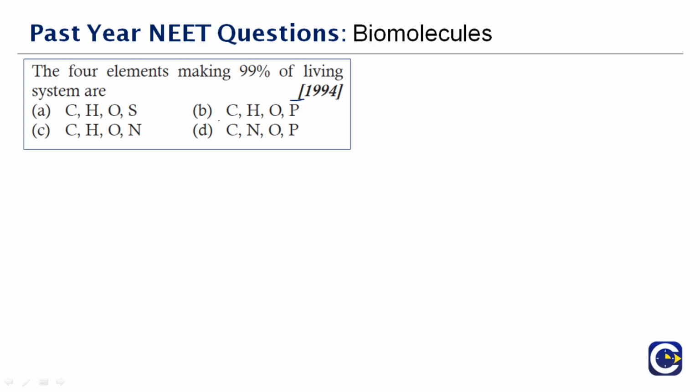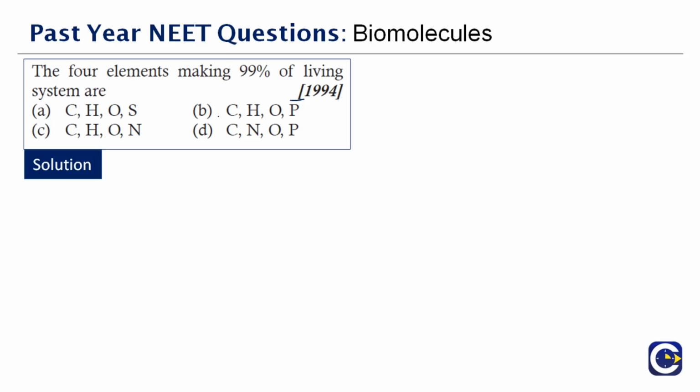Okay, we all know carbon, hydrogen, nitrogen is very important, right? Any system, if you see, even if you take the periodic table in chemistry, you would have seen that carbon, hydrogen, nitrogen and oxygen play a very major role, and they are highly reactive elements which are ready to mingle with any source to form different compounds. Like hydrogen and oxygen which will mingle to form water, H2O. So the 4 elements making 99% of the living system are carbon, hydrogen, oxygen and nitrogen.